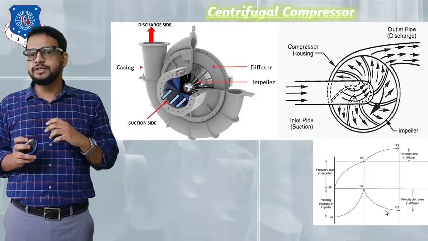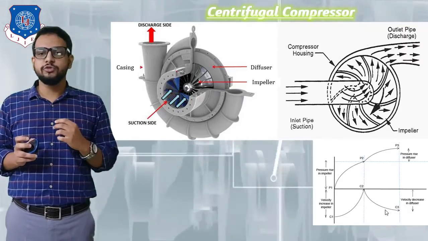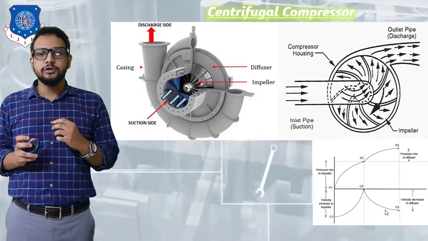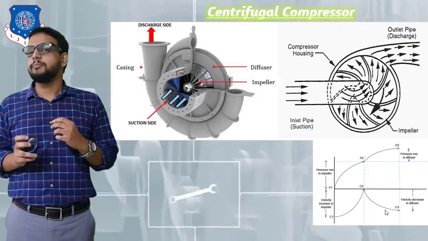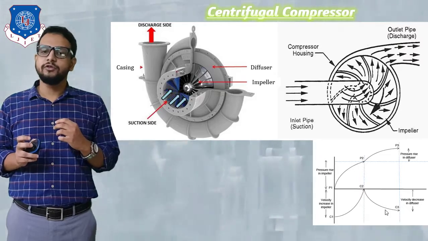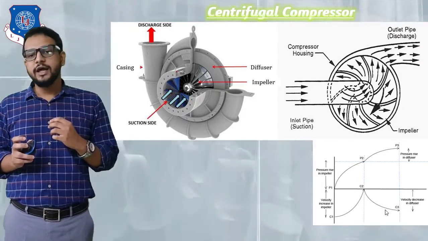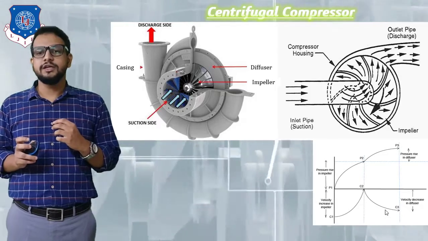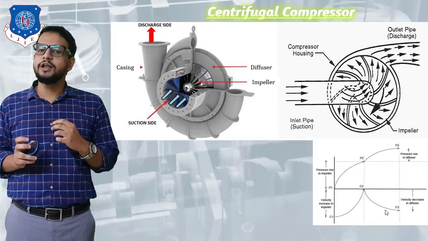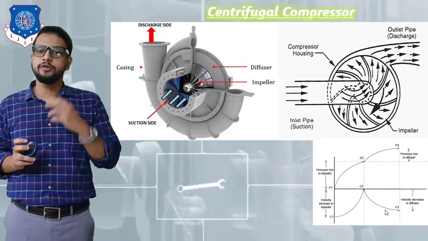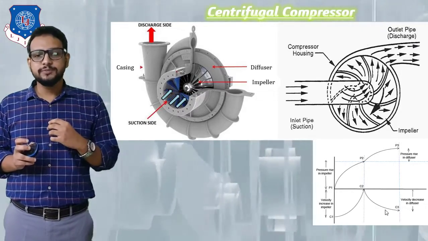Now this is also represented on a diagram. As you can see, I have shown a graph that is first representing pressure. What is the effect on pressure in an impeller, and then what is the effect on pressure in a diffuser. On the downside, I have shown a graph for velocity, that is what will be the effect of the impeller on the velocity of air and that of the diffuser on the velocity of air. So let's see first pressure.